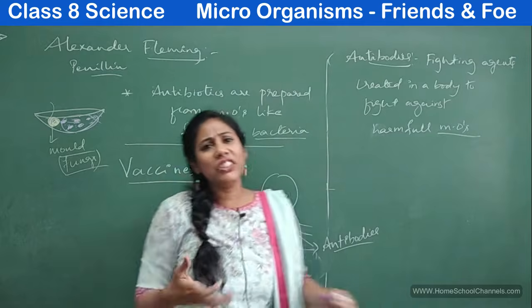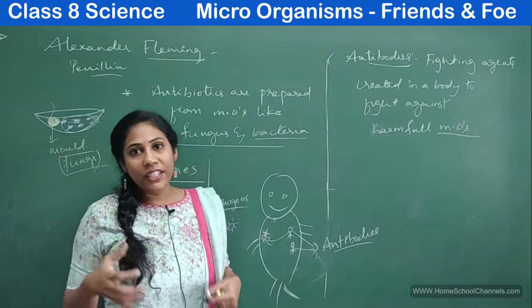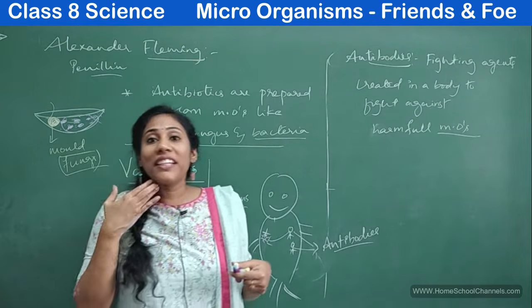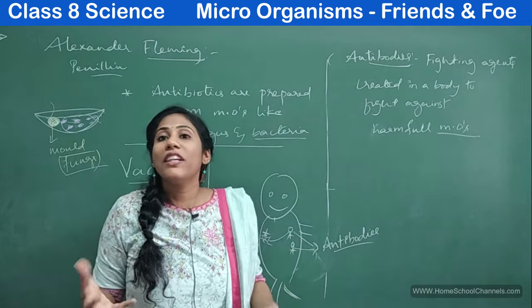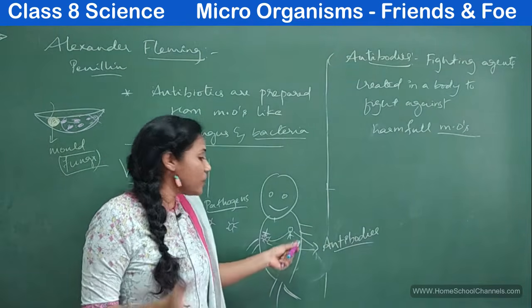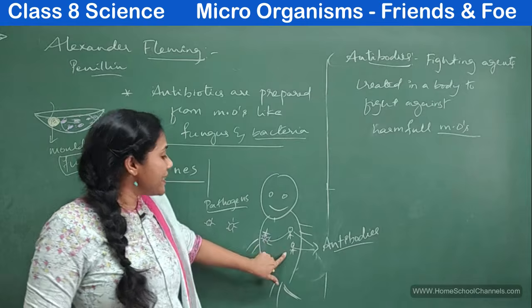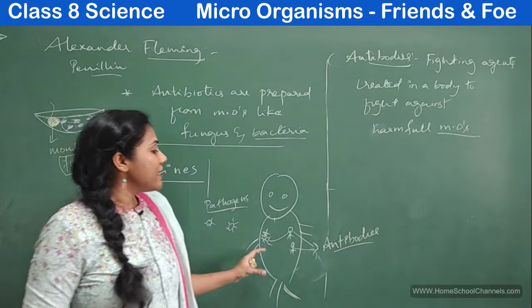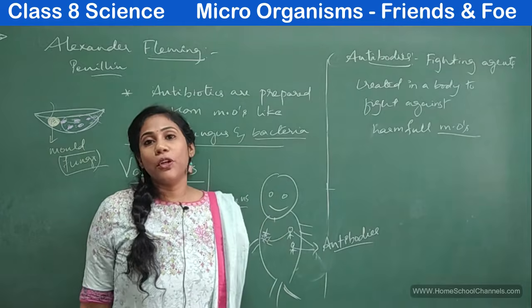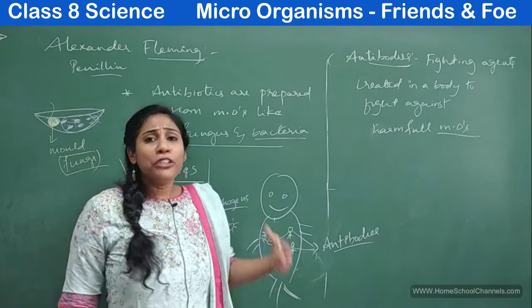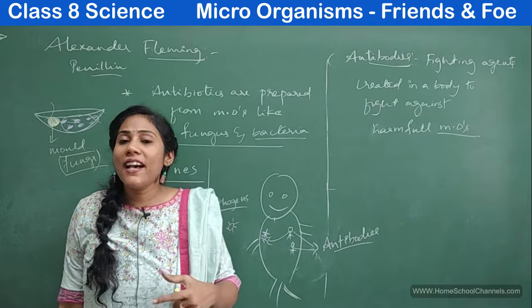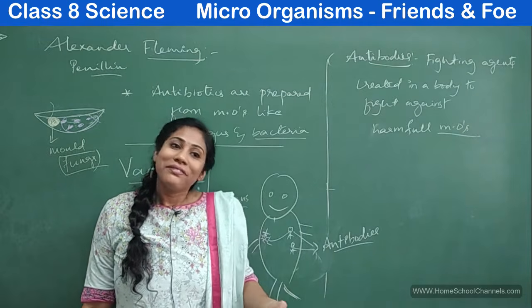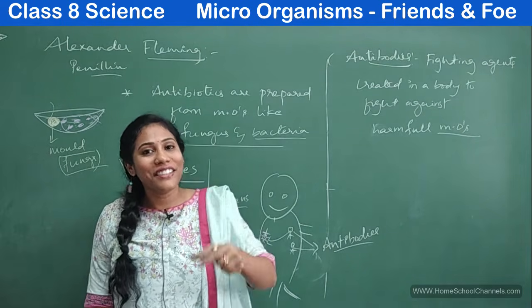Our body naturally has fighting agents. This ability of creating fighting agents is what we call immunity. These immunity cells will kill the harmful microorganisms that have entered into our body. So how do you know whether antibodies have been generated or not? That is the fever.